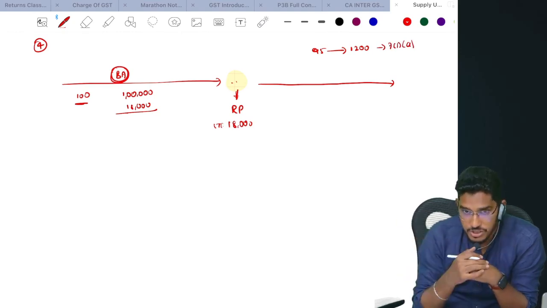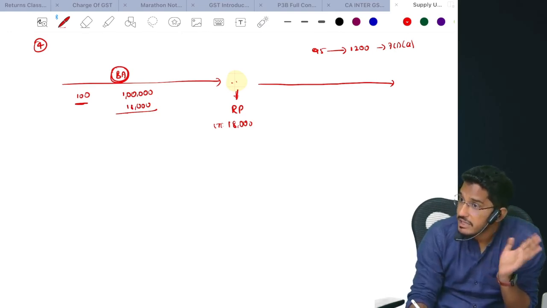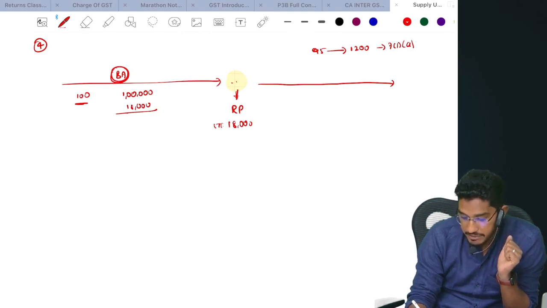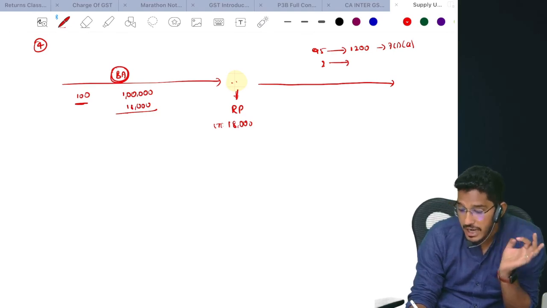I have 5 more shirts. So what did I do with them? One day a friend came to me and said he liked 2 shirts. He told me, I want these 2 shirts. I'm a very good person, I maintain very good relationships with my friends. I said, okay, you like those 2 shirts? No, you take them free of cost.